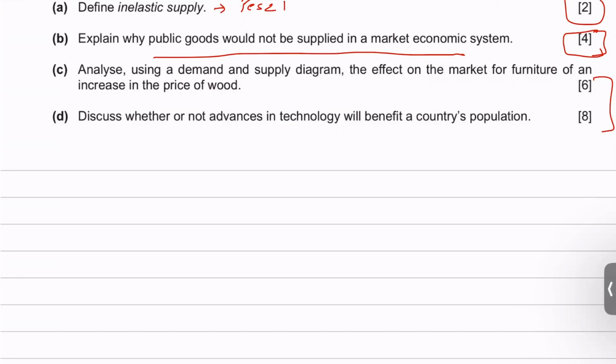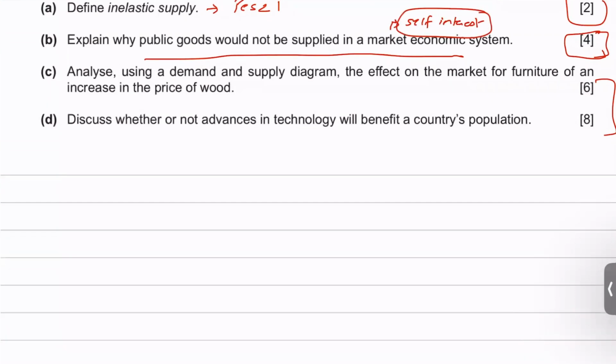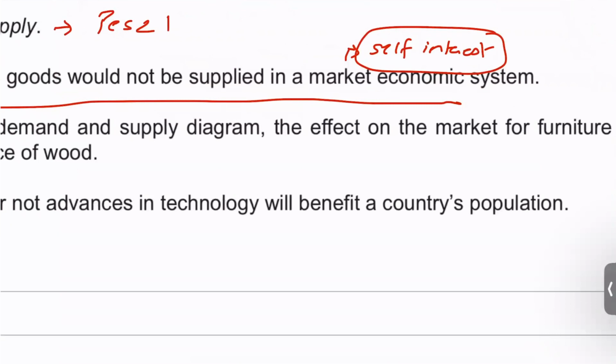And because of that, you will say that in a market economic system, consumers work on self-interest, right? Rational consumers work on self-interest. They're incentive seekers, whether they are consumers or firms. They work on incentives. So no rational consumer would want to buy something which is consumed by everyone else and no one is paying for it.